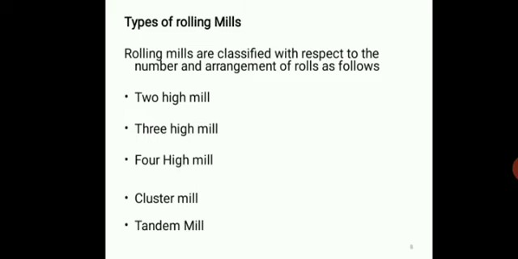Now there are the types of roll mills. Based on the type of milling rolls, the rolling operation can also be classified. The place where all the equipment for metal rolling manufacture is set up is called a rolling mill. And rolling mills often vary in the type, number and position of rolls. Rolling mill arrangements commonly used in manufacturing industry today include the 2 high mill, 3 high mill, 4 high mill, cluster mill and tandem mill. So we are going to discuss them one by one.